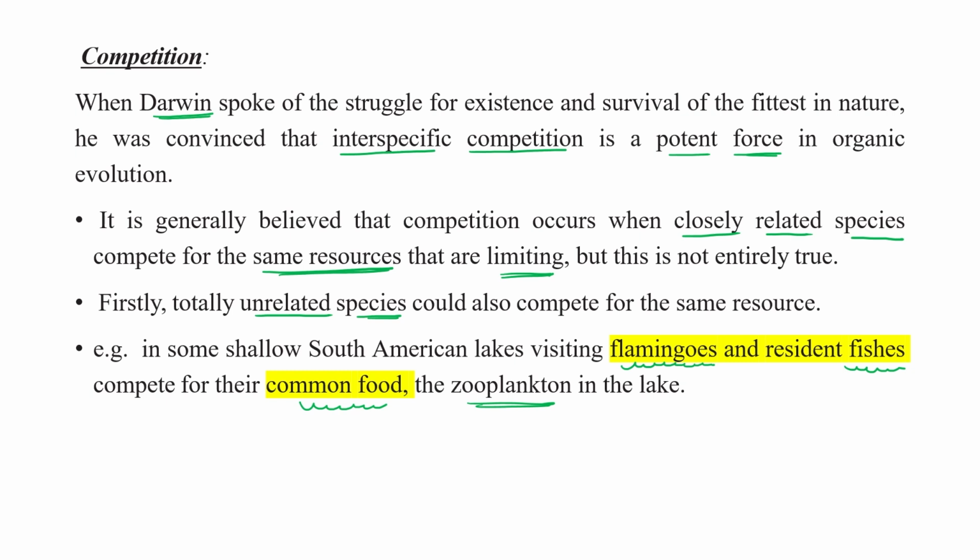So these are not closely related. One belongs to the bird category, another is a fish, and the flamingos are only visiting. They live together in a defined area, but their resource, their food, is the same. So they compete and show competition with each other.